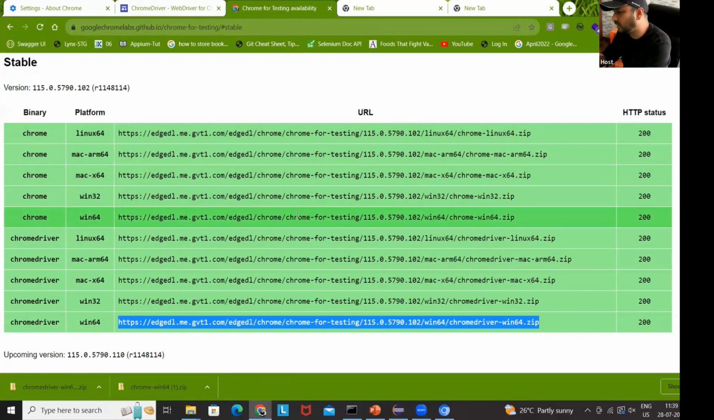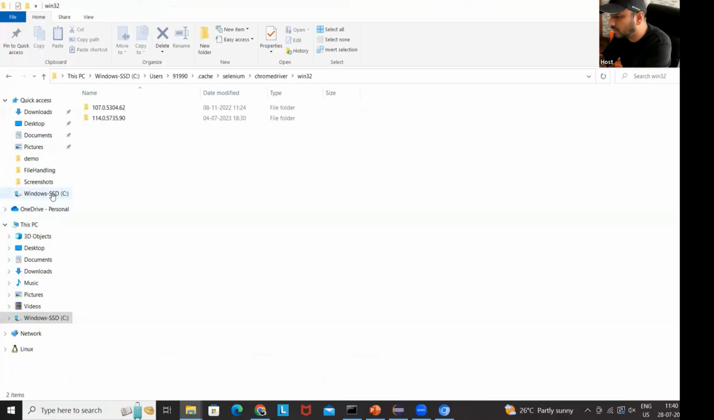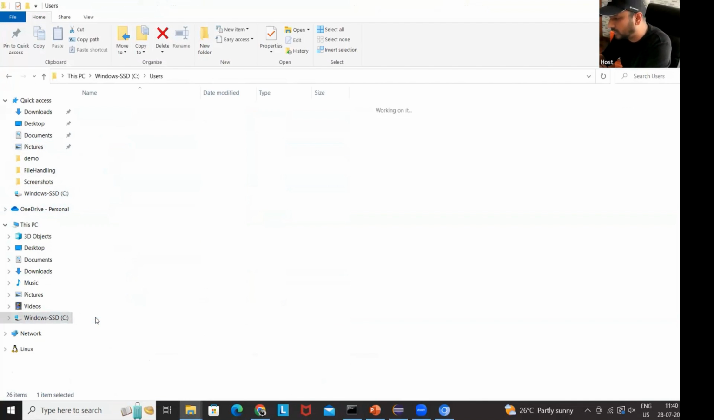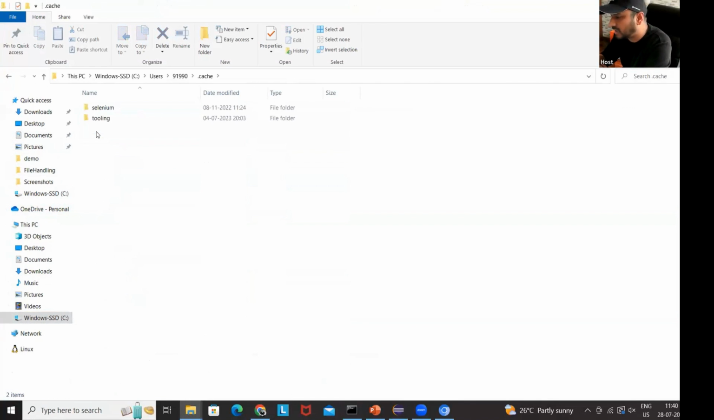Okay, so once 4.11.0 is available, we don't need to worry about it. It will automatically download. In Windows, where exactly will it download? Go to your C drive, and after that go to the Users folder, go to the user that you have, and go to the .cache folder under selenium. See, it's maintaining all the drivers here.